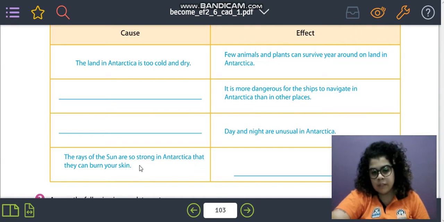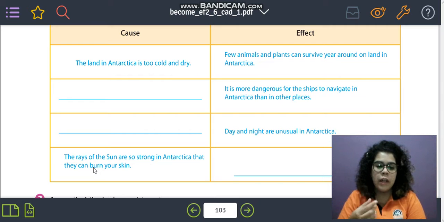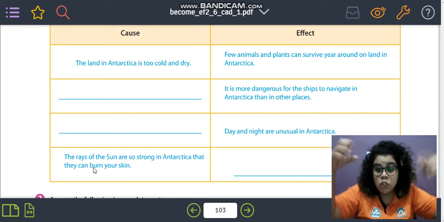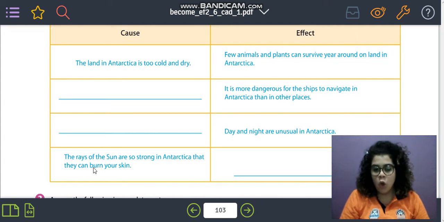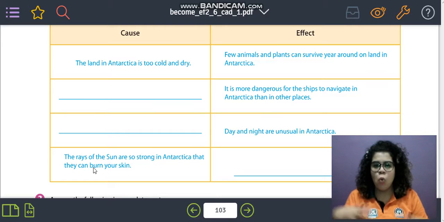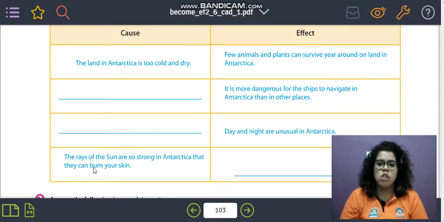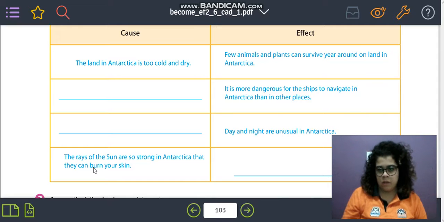And then we have one cause, the second cause here. The rays of the sun are so strong in Antarctica that they can burn your skin. So you know that the rays of the sun are too strong in Antarctica and they can burn our skin. So what happens then? What should the people that go there do because of these rays of sun?